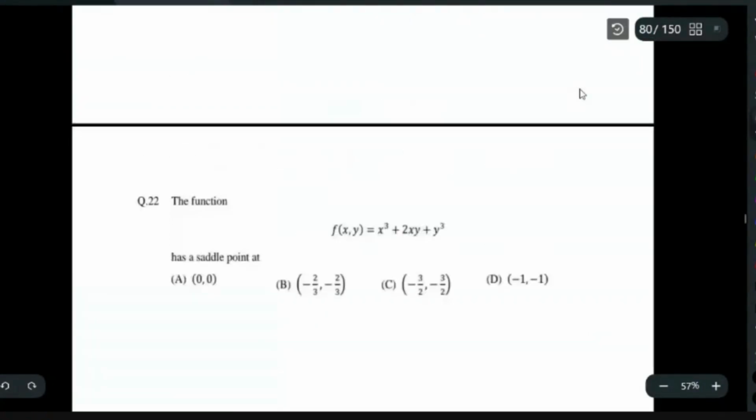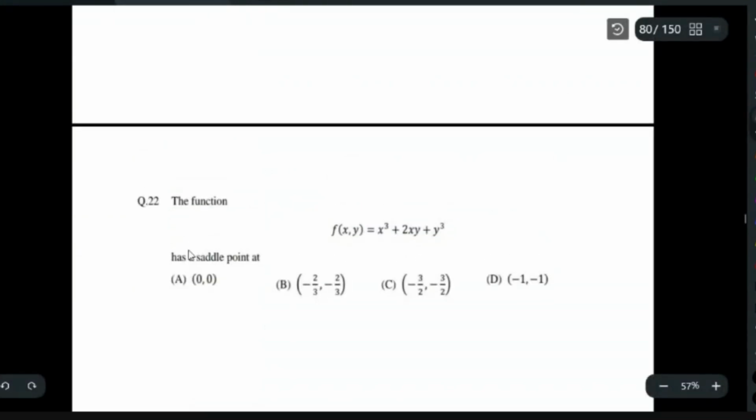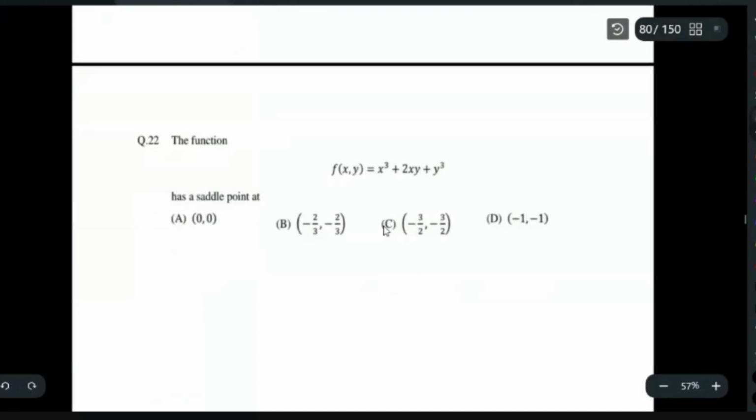Yeah. Previous year problems. Okay. So let us begin with some questions from, I think, JAM 2016 or something. Let us begin with this one. So this is the function given: f(x, y) is equal to x cubed plus 2xy plus y cubed. Now you want to find the saddle point of this function. It has a saddle point at where? That is the question.